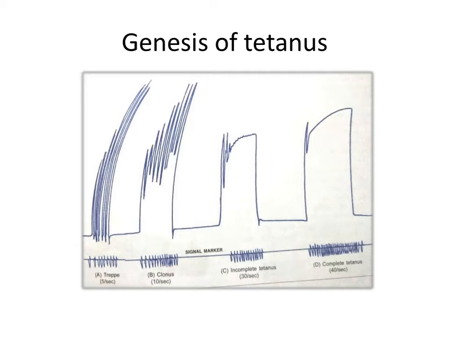Tetanus is a state of sustained contraction. The muscle remains in the state of tonic contraction without relaxation. This occurs when the nerve muscle preparation is stimulated with higher frequency, more than 35 stimuli per second.